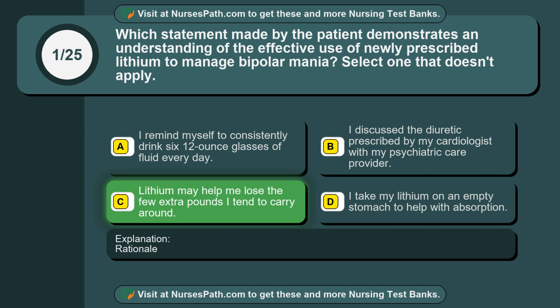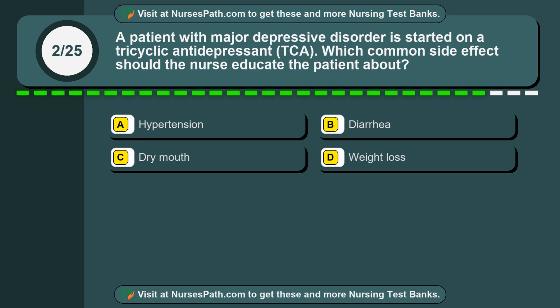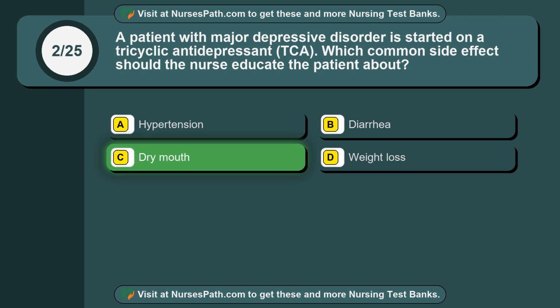Rationale. Question 2. A patient with major depressive disorder is started on a tricyclic antidepressant, TCA. Which common side effect should the nurse educate the patient about? Option A. Hypertension. Option B. Diarrhea. Option C. Dry mouth. Option D. Weight loss. The correct answer is option C. Dry mouth.